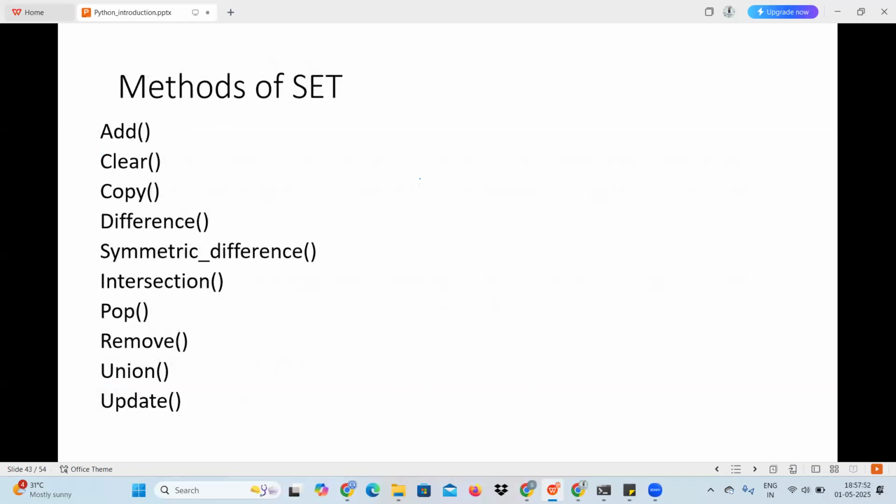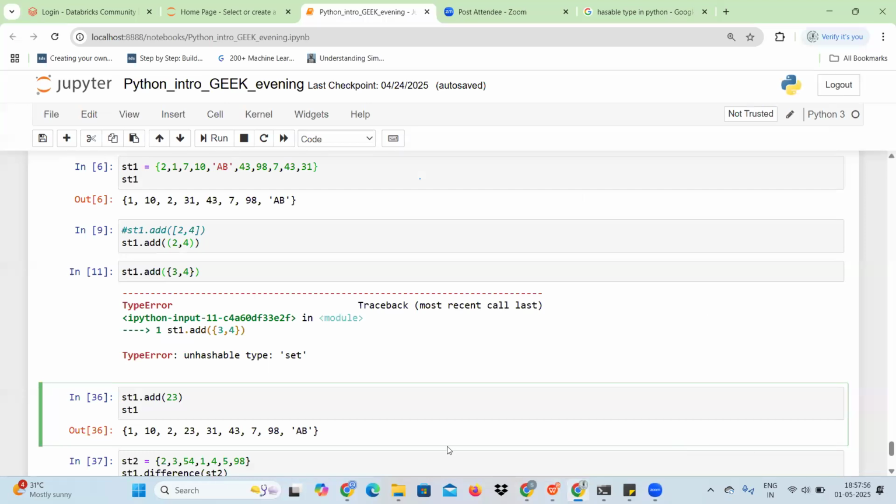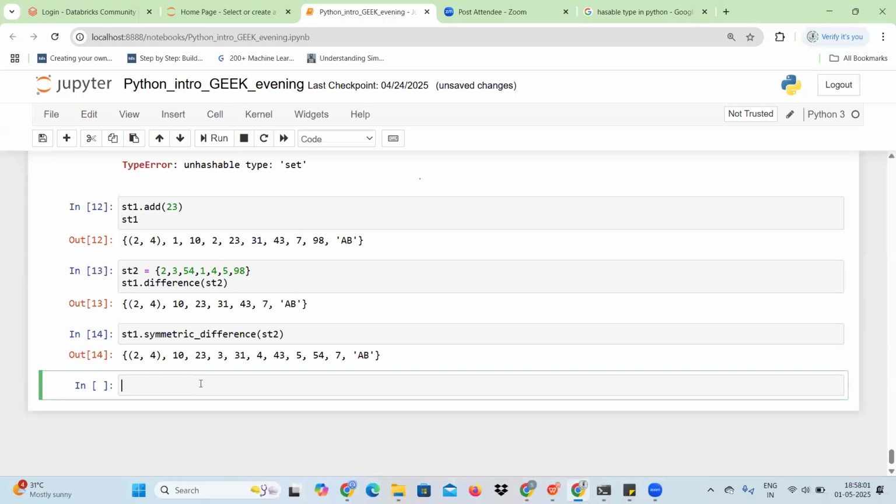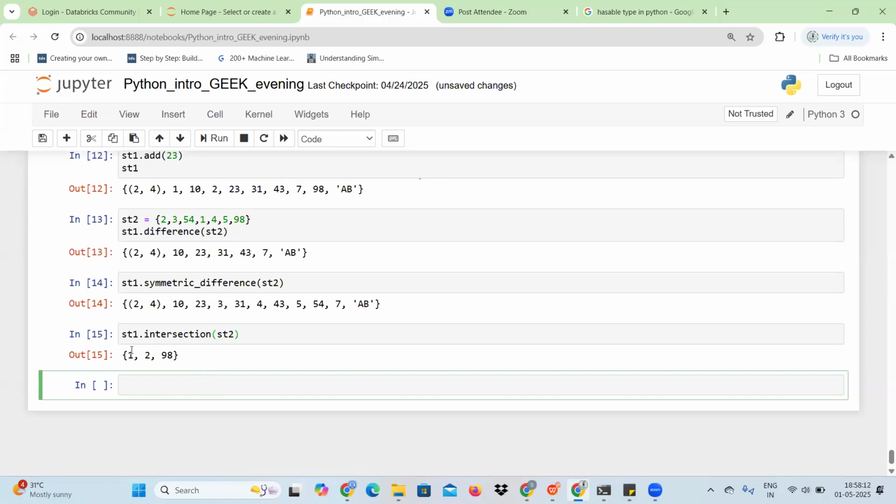So yeah, that's fine. So intersection, let's see what the intersection is. A similar thing we can implement here. Basically, I'm a difference calculator, right? So here if you see st1.intersection(st2), these three values are common in st1 and st2: 1, 2, 98. Okay, so this is the intersection, that is, we are taking the intersection of two sets, right?